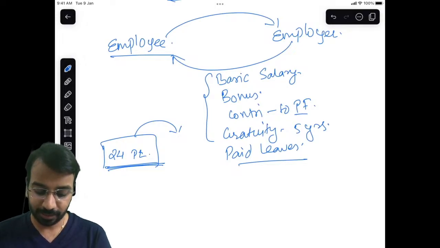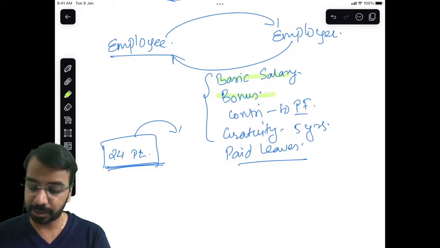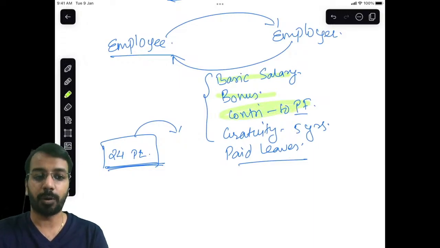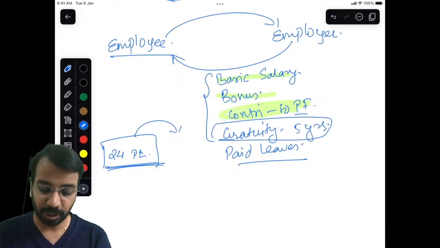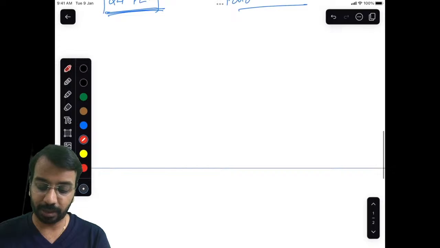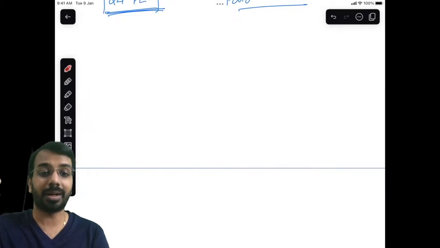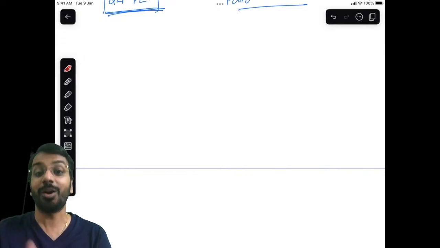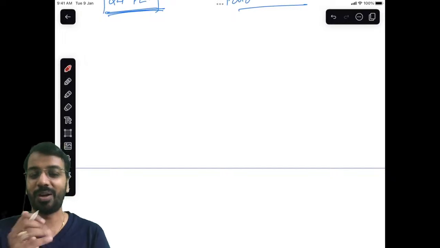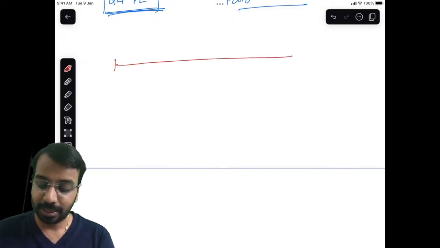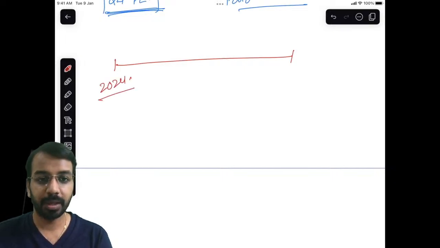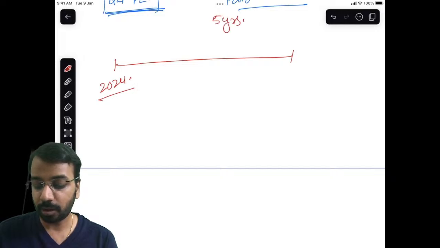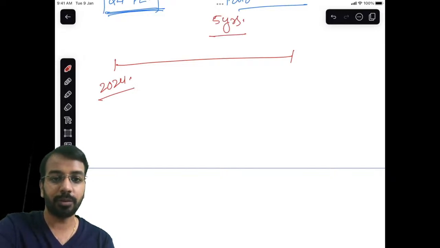See, something like salary, bonus, contribution to PF, these are more straightforward, but the challenge comes when we say, let us say, gratuity payable. Now gratuity, the way it works is, once you become a chartered accountant in the future, and if you choose to work for a company, or you hire employees, whatever way it is, let us say you qualify and you become a chartered accountant and you join a company in 2024. What the company says is, you work with me for 5 years. You work with me for 5 years.